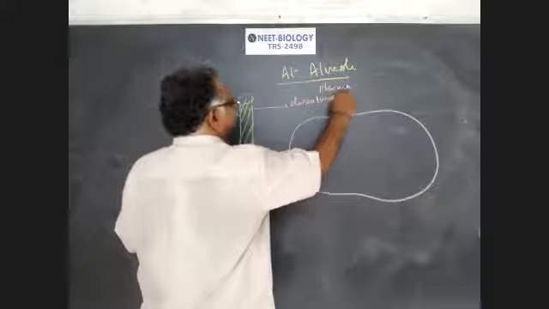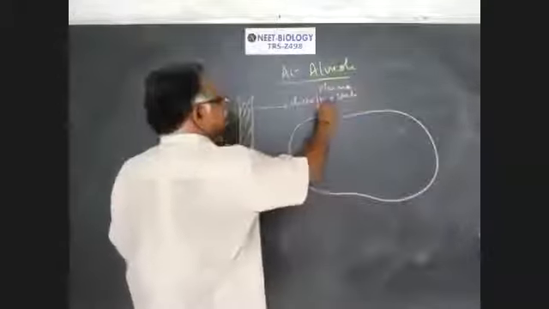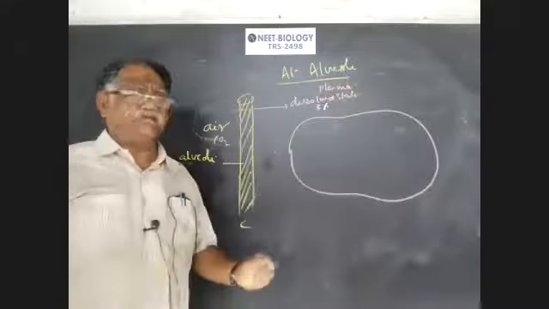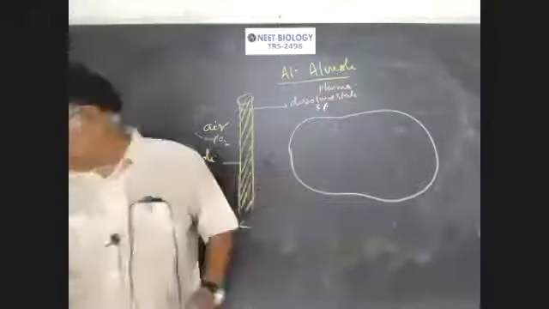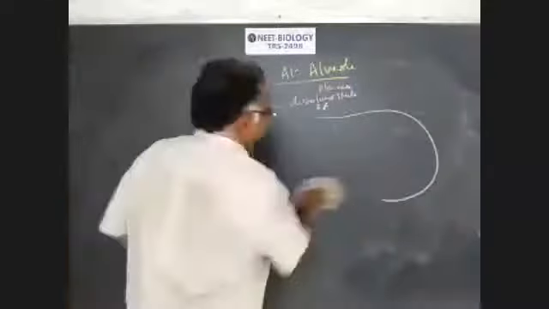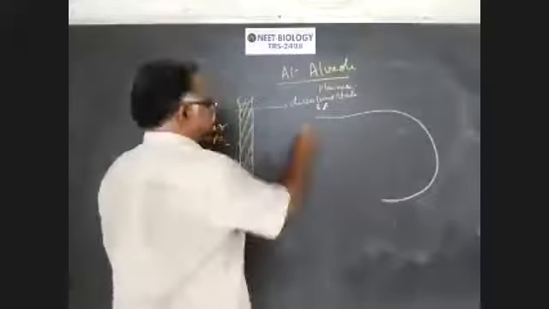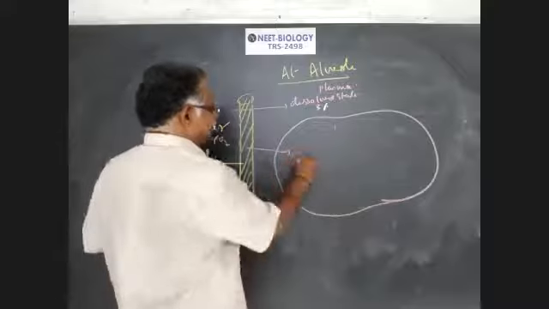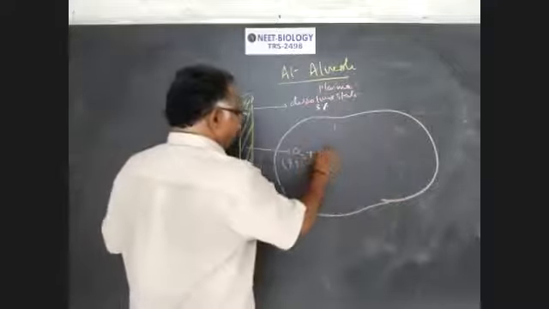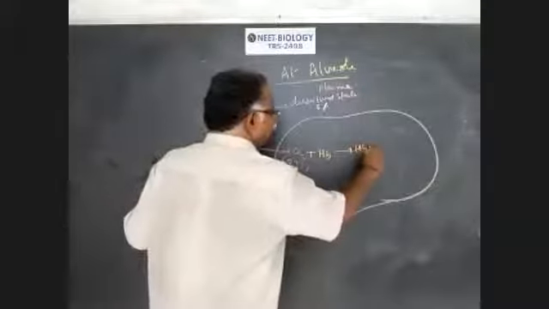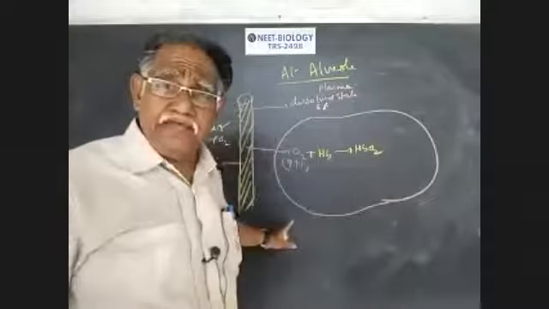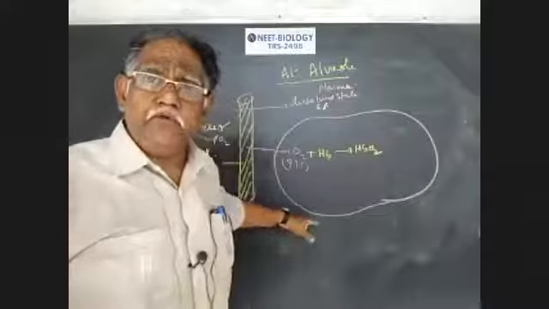How much percentage? 3% of oxygen is transported by the plasma in the dissolved state, and 97% of oxygen enters into RBC and combines with hemoglobin, forming HbO2, or oxyhemoglobin. Here at the alveoli, PO2 is high.